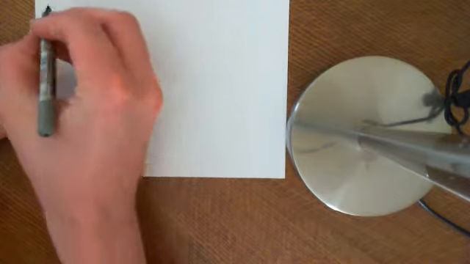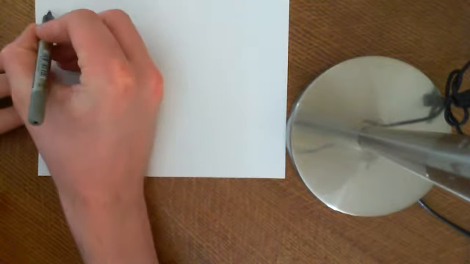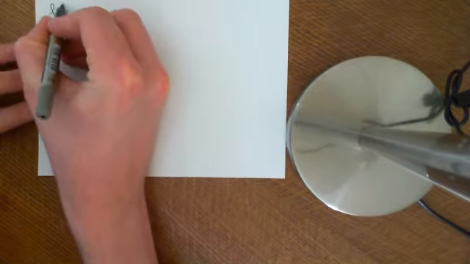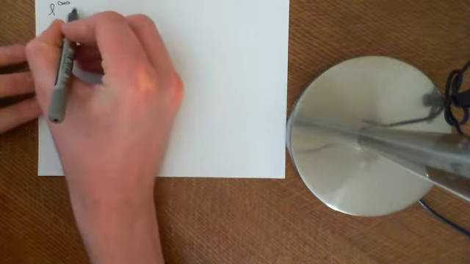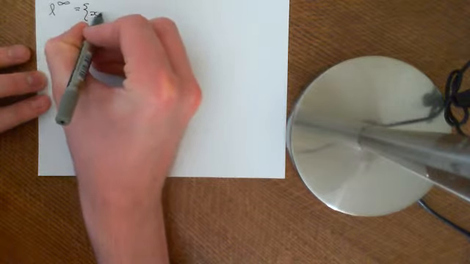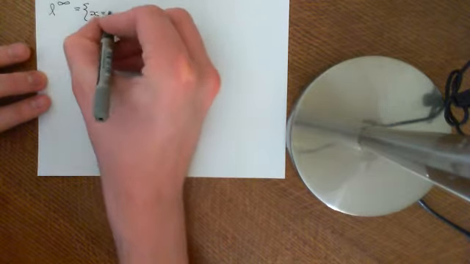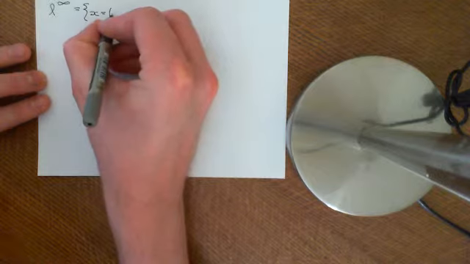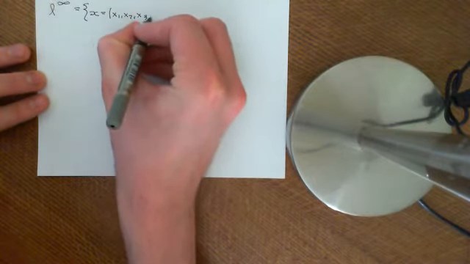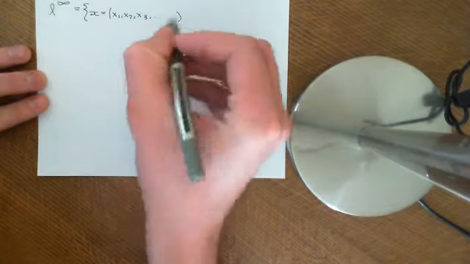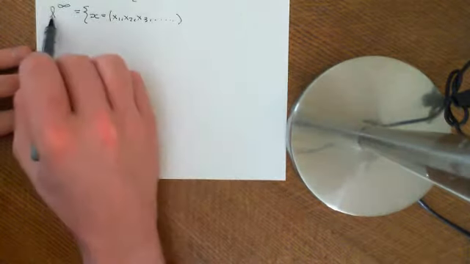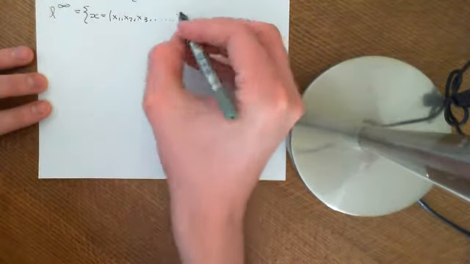Okay, so firstly we're dealing with the L-infinity space, which is a set containing sequences, so the elements of the set are now sequences. Let's say x is a sequence x1, x2, x3, etc., and all the terms of the sequence are either real or complex numbers, depending on whether you're dealing with the real L-infinity space or the complex L-infinity space.